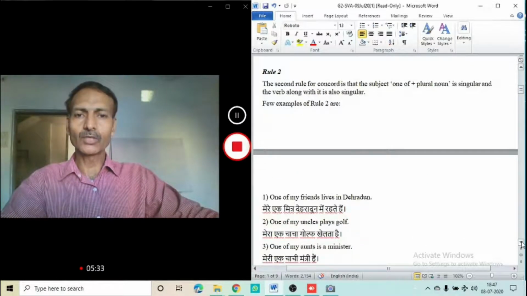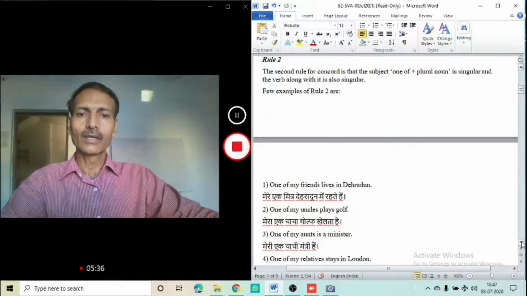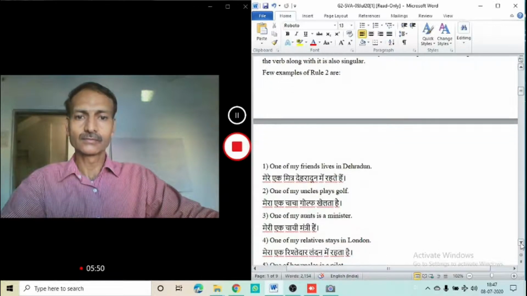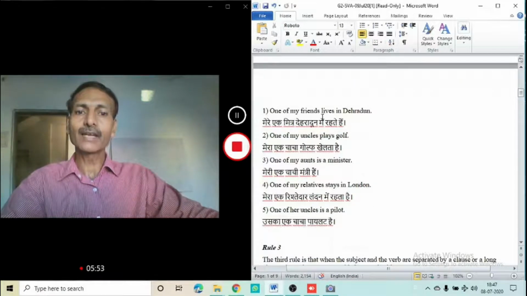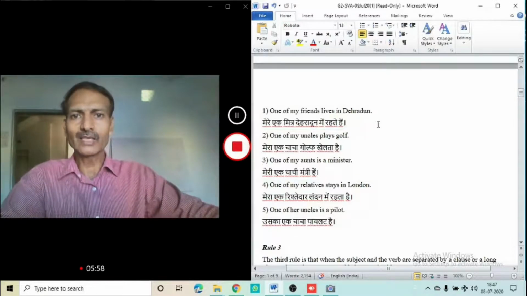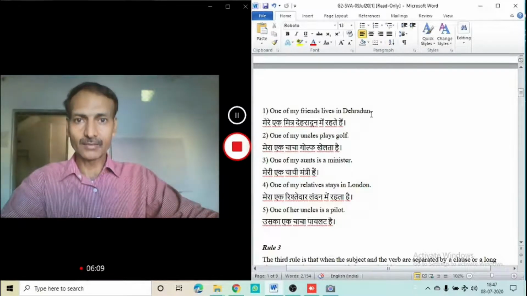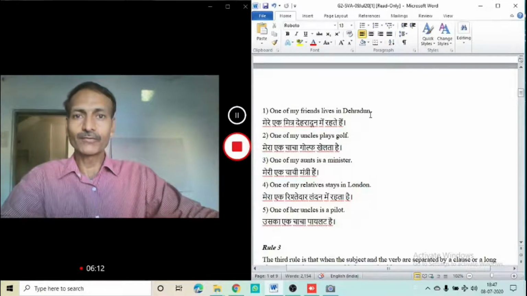And I just come to rule number 2 now. The second rule for the concord is the subject, one of the plural nouns, is singular and the verb along with it is also singular. So let's check it out what it is. One of my friends lives in Dehradun. Now dear students, you might make some mistakes in speaking this kind of sentence, and these kind of sentences generally are asked in your competitive examinations, in your real examination, academic examinations, and there you may find difficulty in doing it.